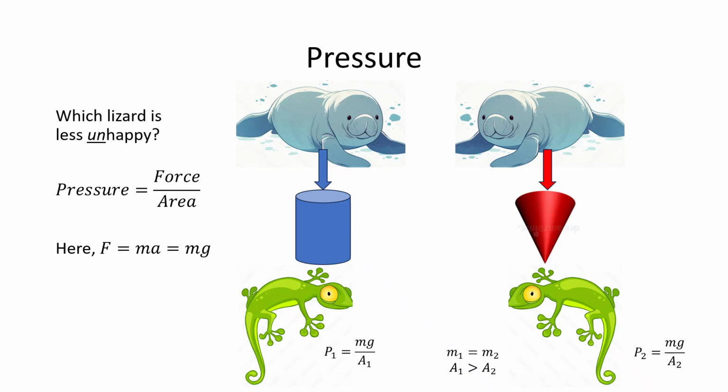Since we know that the area of a cylinder is larger than the area of the cone, the left lizard will experience a lower pressure than the right lizard, and therefore the lizard on the right will likely succumb to its injuries.